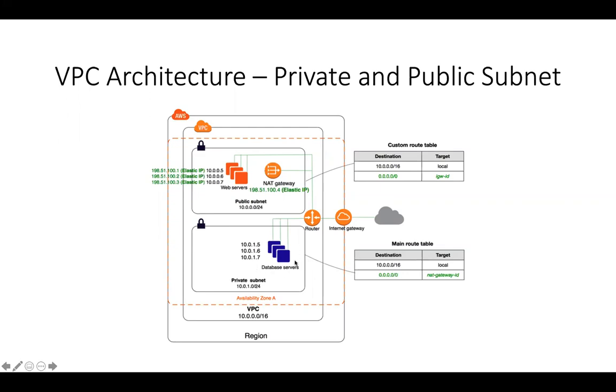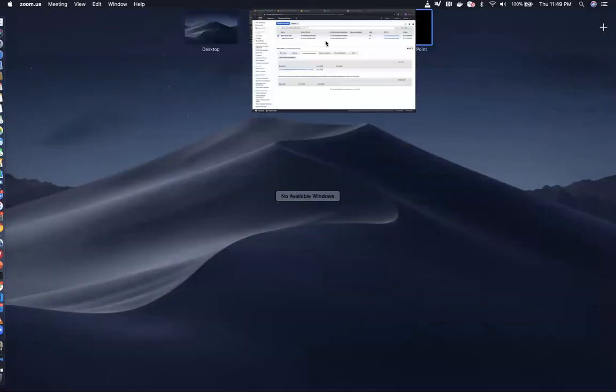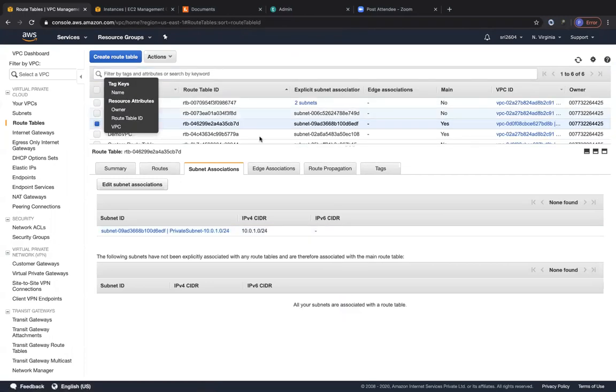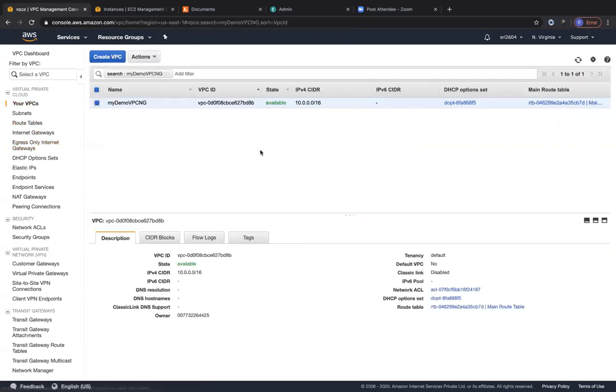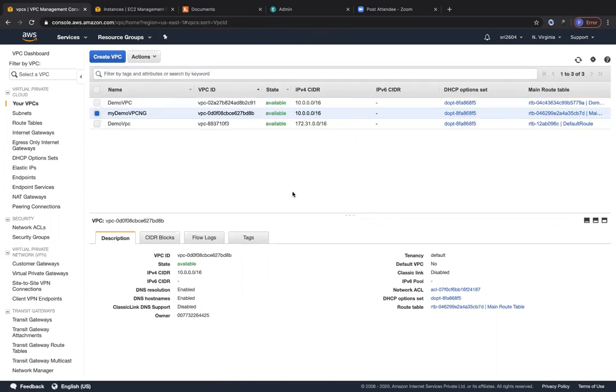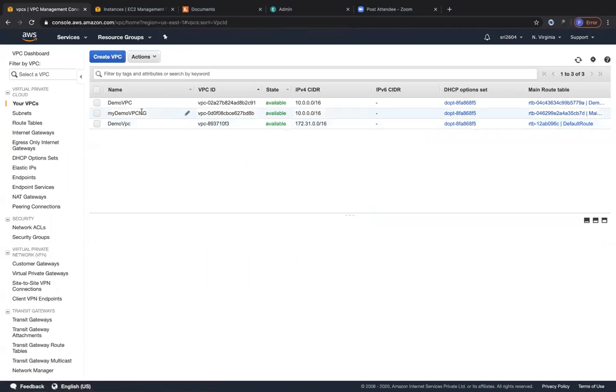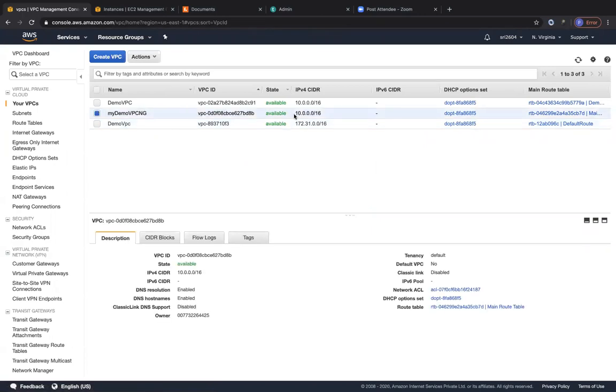So now what we are going to do is learn about VPC peering. To learn about VPC peering, the first step is to create a new VPC. This time, instead of creating a VPC by myself, I'm going to use the VPC wizard to create the VPC for us. But this time we are going to create a VPC only with a public subnet. So this is our VPC that we are going to peer. This VPC is our source VPC. This is the one that we are going to peer with the new VPC that we are creating.